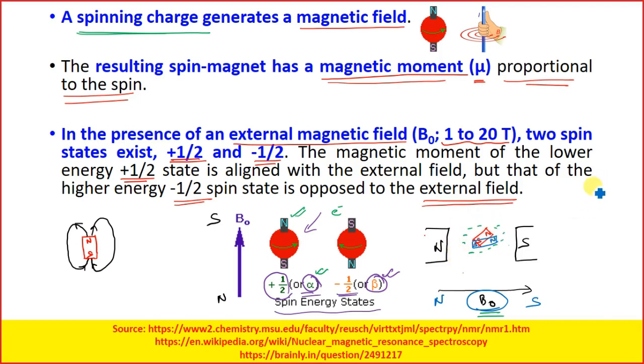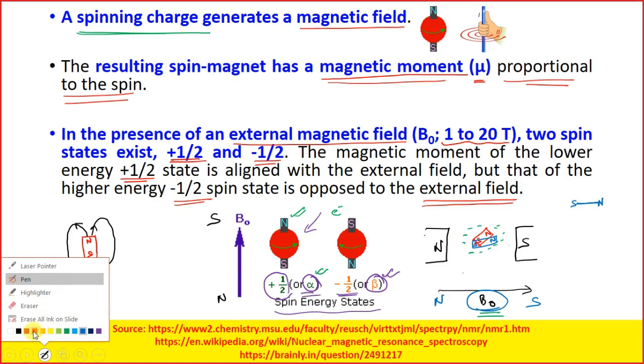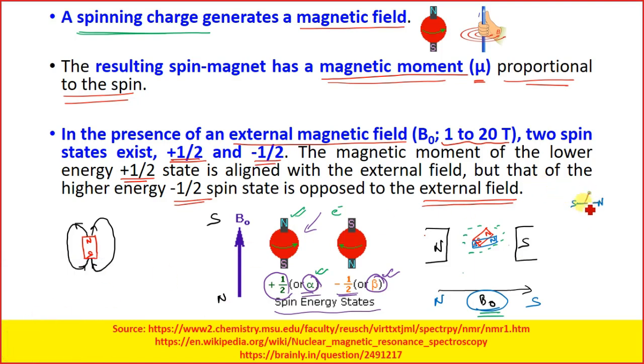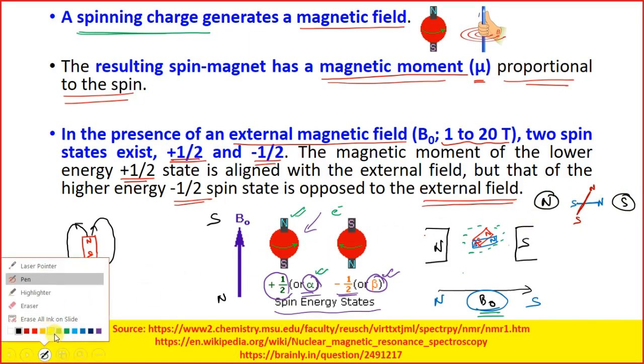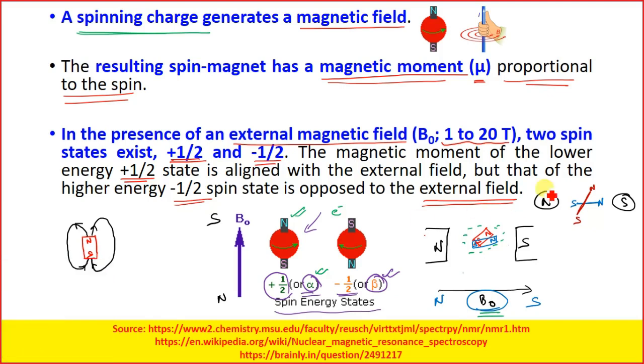So if you have to now flip it, suppose your direction is here, N S, and then you have another magnet, N S, and we have this big magnet N S. Now if I have to move this blue one over here, and this brown one over here, which one will take higher energy?